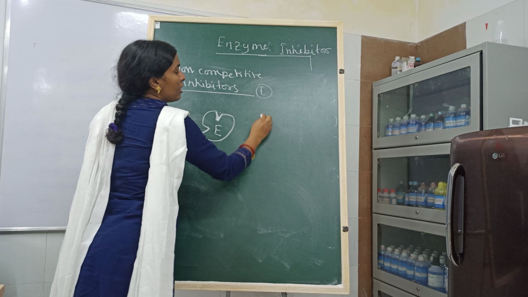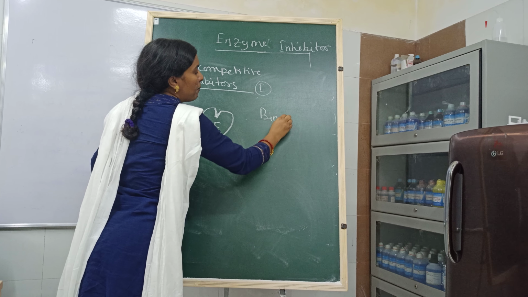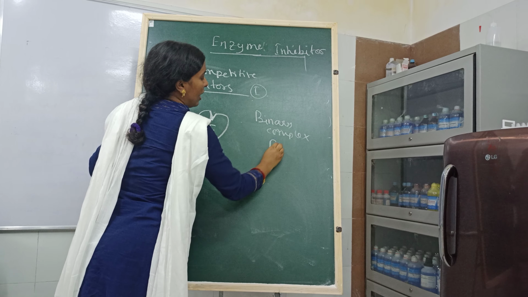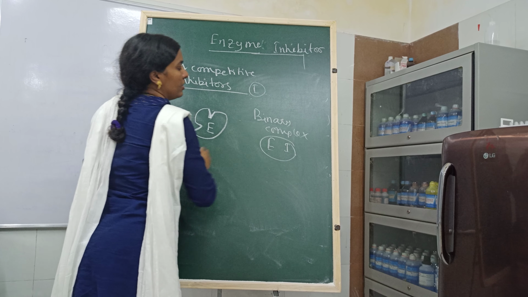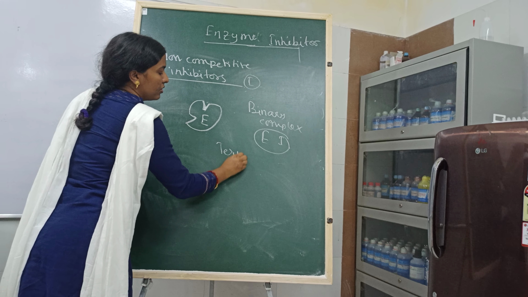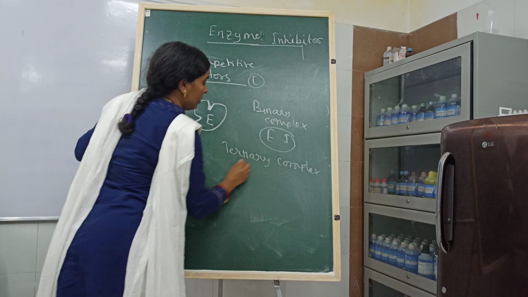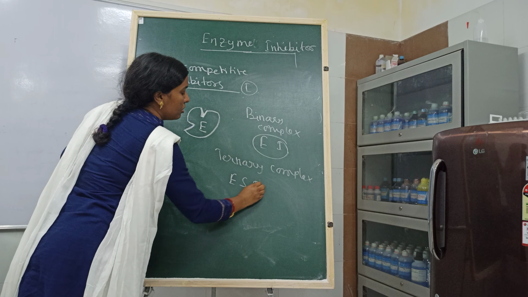Okay, and it can form a binary complex, that is enzyme inhibitor, or a ternary complex, that is enzyme substrate inhibitor.